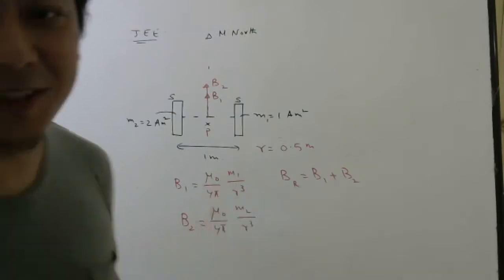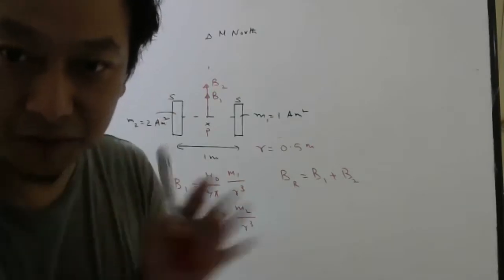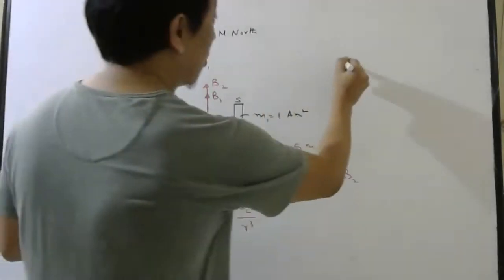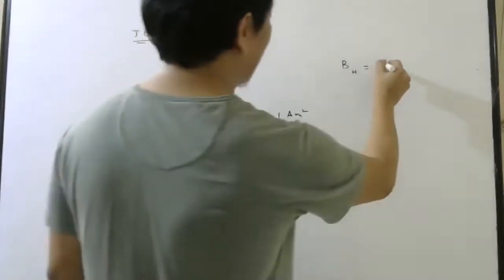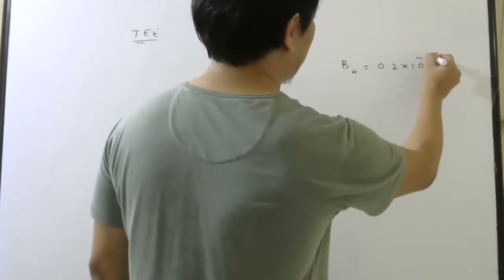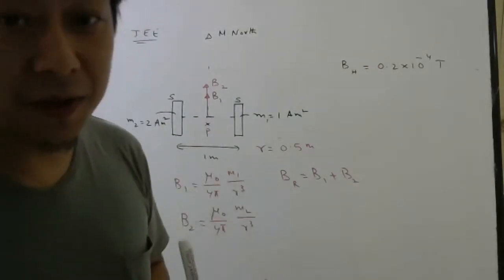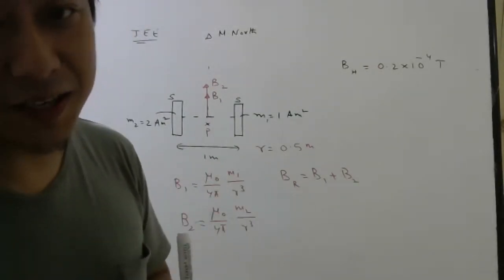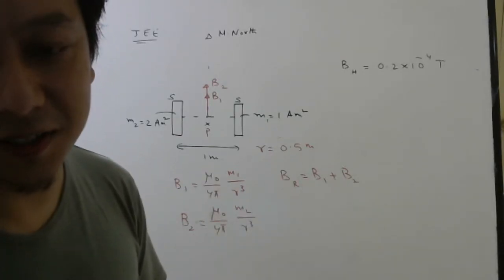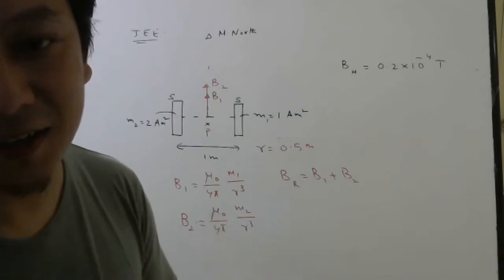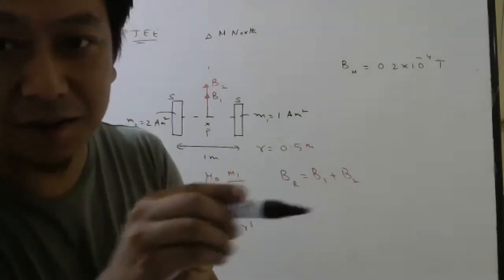Now actually, students, this question was not exactly asked like this. They also gave you the horizontal component of Earth's magnetic field, let us say 0.2 into 10 power minus 4 Tesla. If this is also given, now try to remember: the horizontal component of Earth's magnetic field is always pointing towards where?